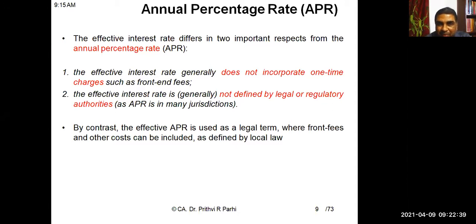And the effective rate of interest is calculated for comparison, and you can say it is a tool under financial management. It is not defined by any legal or regulatory authorities, but the APR in some jurisdictions, in some laws, has been defined as to what is the meaning of APR. That is the difference between APR and effective rate of interest.